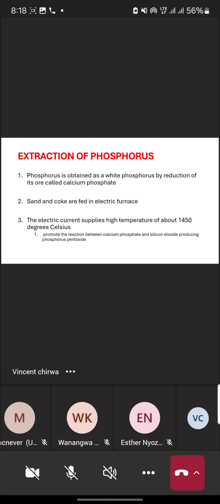Then second, sand and coke. Some books say coke, although it is the same as carbon. Then sand and carbon are fed into the electric furnace. Step number 1 is getting the calcium phosphate as a source for the phosphorus. Step number 2, we take the sand as well as the coke and they get fed into the electric furnace. Then going to the diagram,